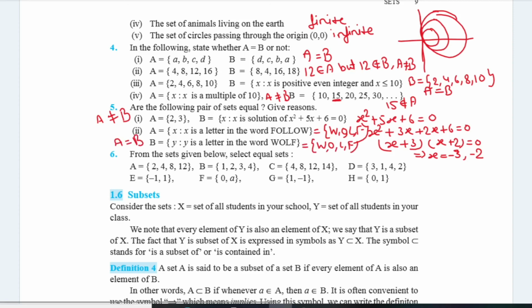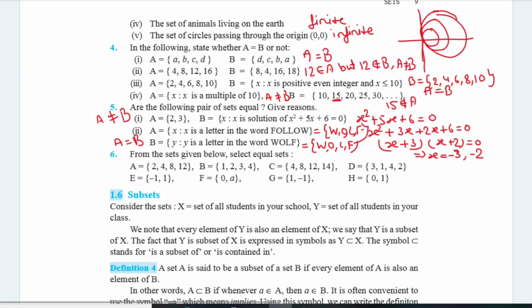At last, the question number 6, from the sets given below, select equal sets. So you can easily see that A is not equal to B because 8 is in A but not in B. B is also not equal to C. There are elements such as 3 which is in B but not in C. That's why B is not equal to C.